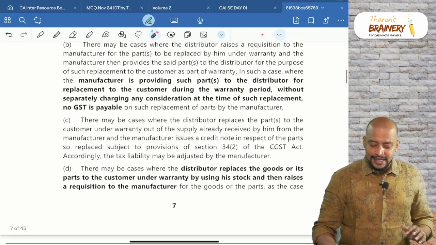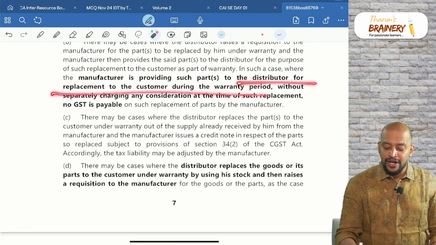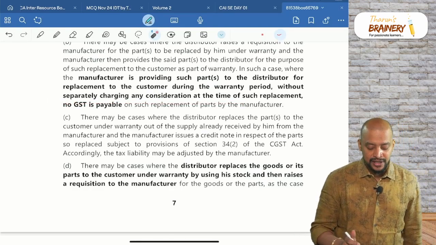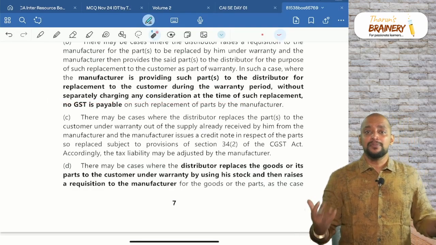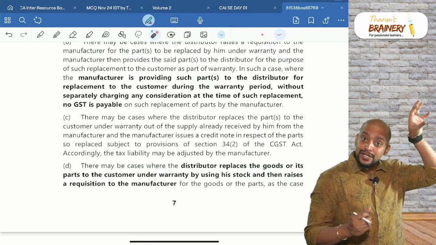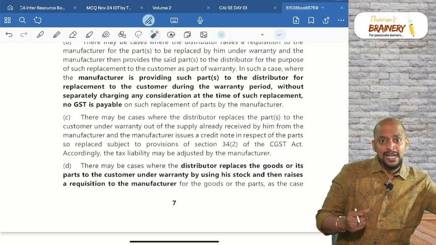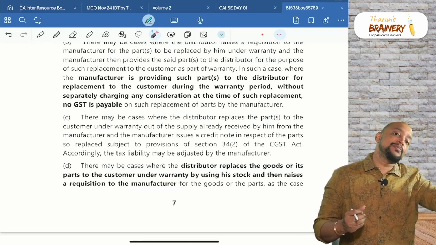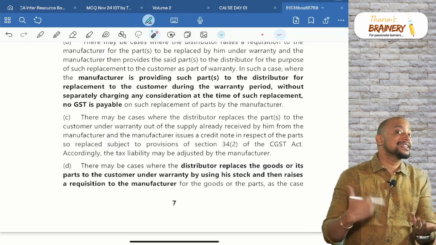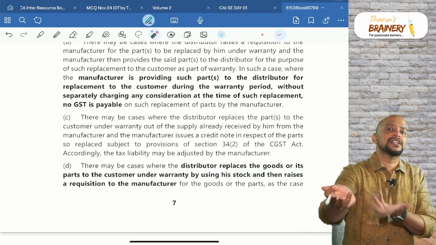Now, in such case, where the manufacturer is providing the part to the distributor for replacement during the warranty period without separately charging any consideration, GST is not payable, because the dealer or the service center will place the request to the manufacturer, and the manufacturer will be sending the part to the dealer. As the manufacturer is sending the part to the dealer, there won't be any GST with respect to that, because it is given freely.